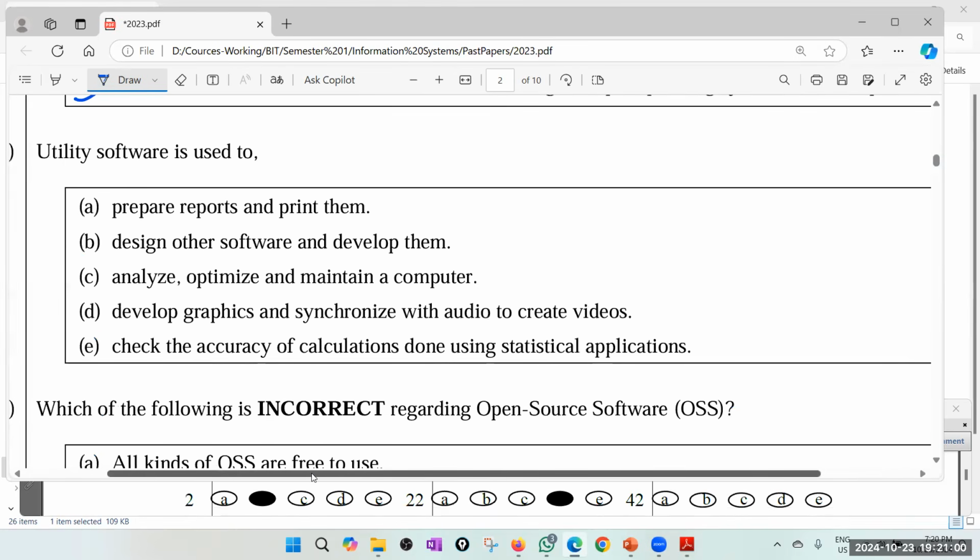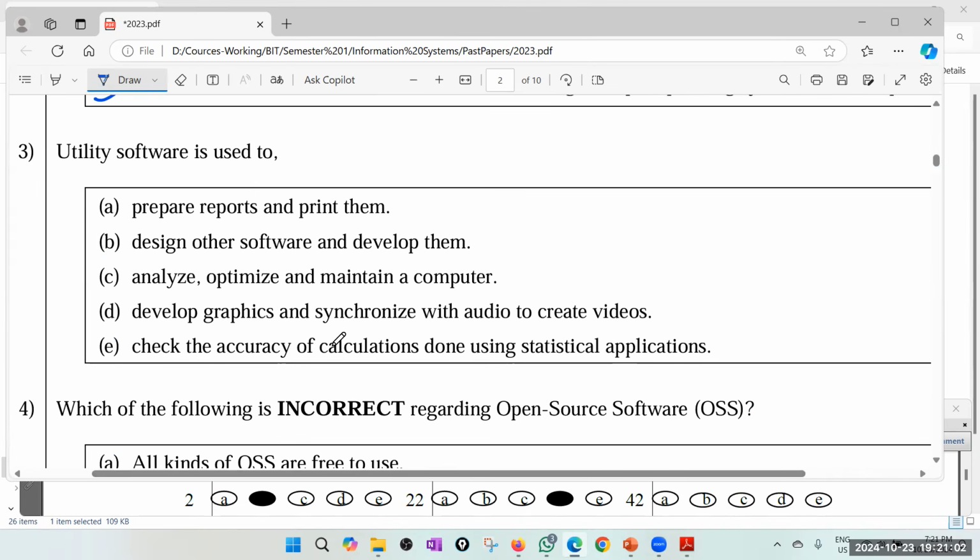Third one. Utility software is used to prepare reports and print them. No, that is not utility software. Preparing a report is definitely application. Design other software and develop them. Maybe yes, can be utility, but let's see whether we can get a better answer. Analyze, optimize, and maintain a computer. That is even better for me. Optimize and maintain is utility. I told you that something like a broom is a utility, spoon is a utility.